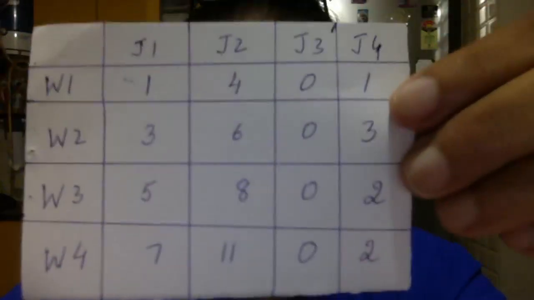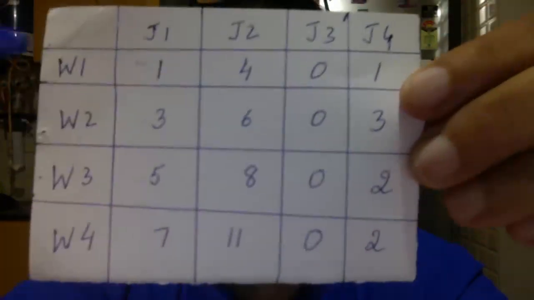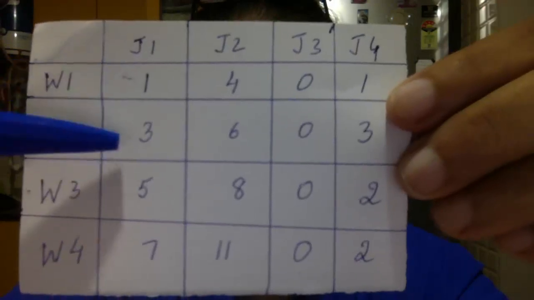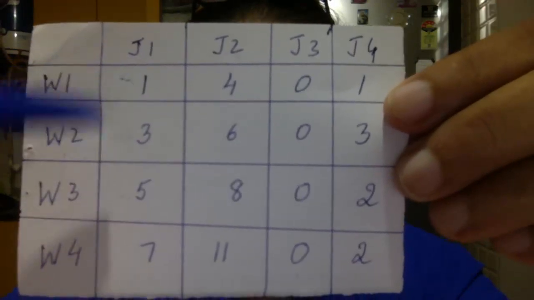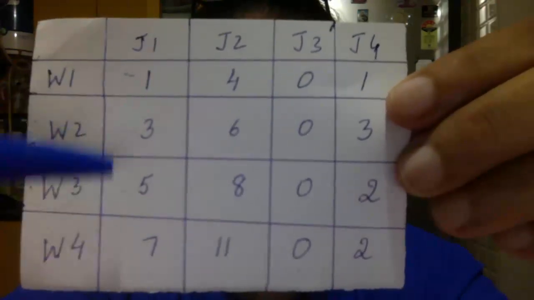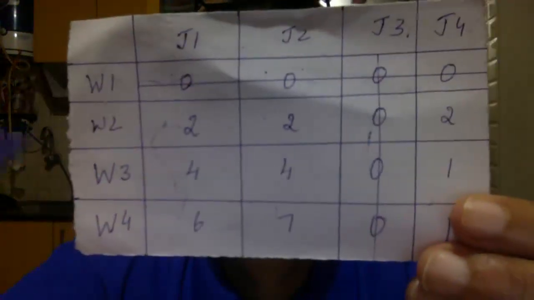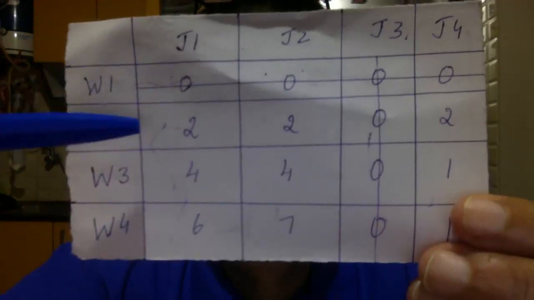So what should you get in the next matrix? You should get 0, 2, 4 and 6. If you see the next matrix that we did, here we have 0, 2, 4 and 6. This is the third matrix that I am showing you.